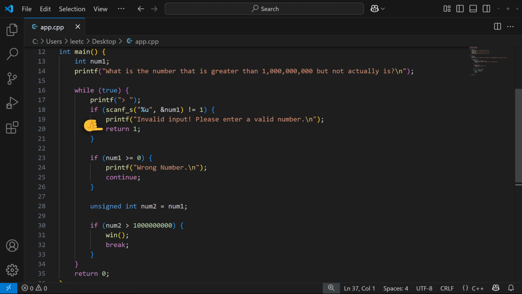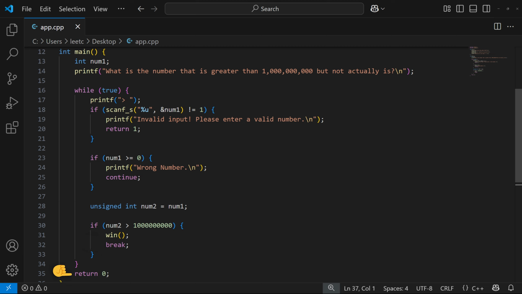Now, if the input is a number, we store it in a num1 variable, and then we check if this number is greater than or equal to 0. If that's the case, we print wrong number and skip to the next iteration. That means we can't input any positive numbers at all. And if we input a negative number, it will be assigned to this num2 variable. And then num2 is checked if it's greater than 1 billion. And if so, the win function is called, and then we break the loop and the program terminates.